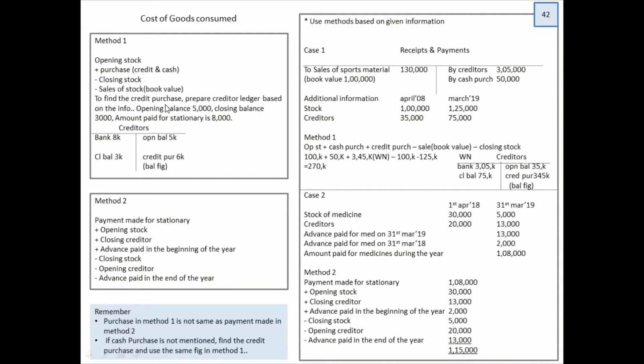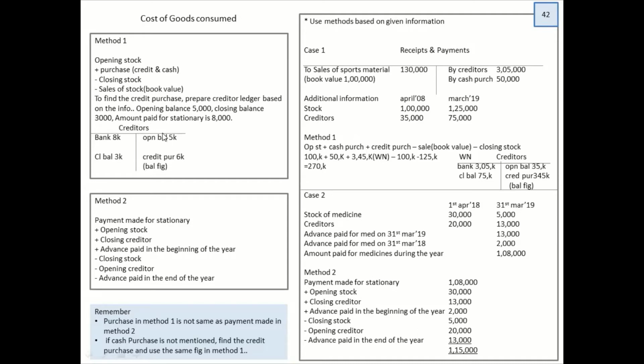Now to find the credit purchase, let's say in the sum they have not given you the credit purchase but they have given you some hint or some information. Now what is credit purchase? From where do you arrive at the credit purchase? It's basically when you purchase from a person on credit. That person is called your creditor. So they have given you the creditor's details. Opening and closing they have given, and they have written that amount paid for stationery is 8,000.